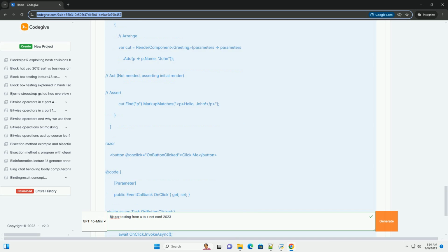Dealing with state management, Fluxor, Redux, etc. If your Blazor application uses a state management library like Fluxor or Redux, you'll need to consider how to test the interactions between your components and the state store. Mocking the state store: you can mock the state store to verify that components are dispatching the correct actions and that the store is being updated as expected. Integration testing with the state store: you can create a test-specific state store with known initial state and verify that components update the state correctly in response to user interactions.